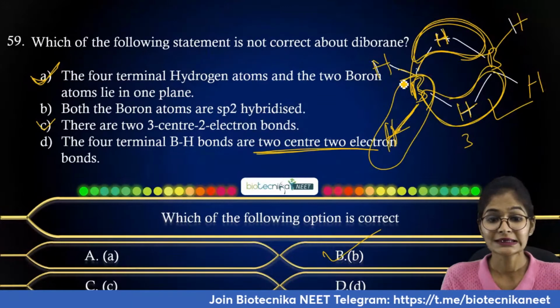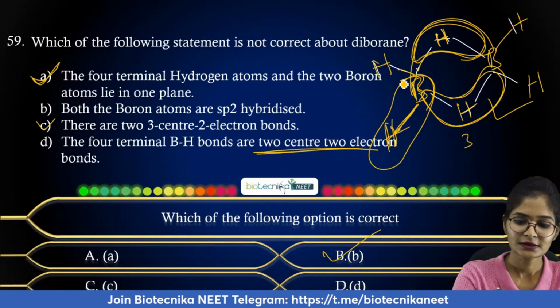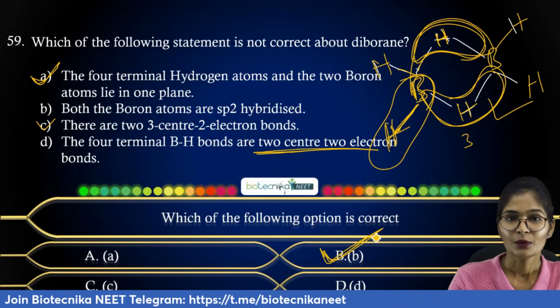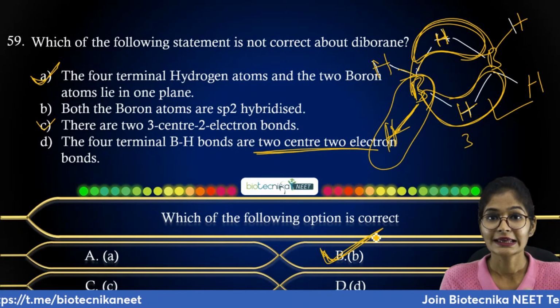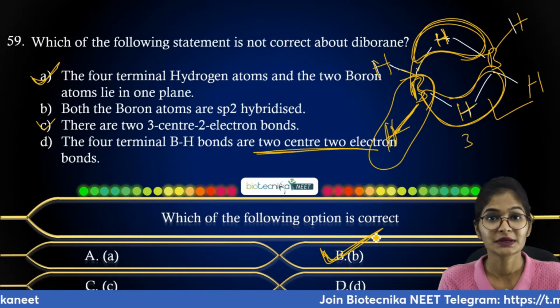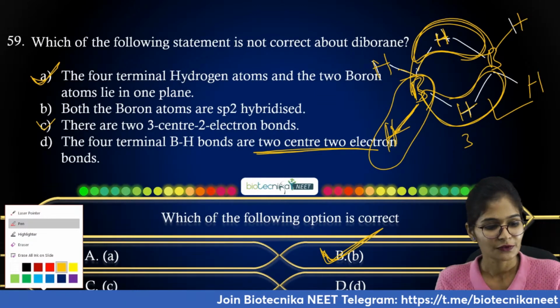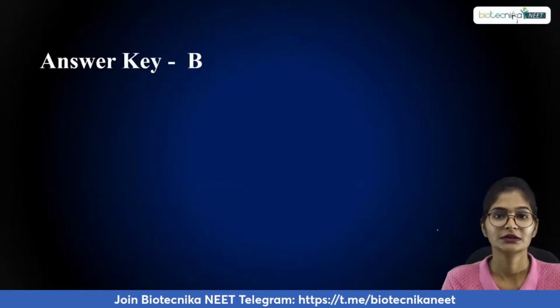So what is your incorrect statement here? The incorrect statement is your option B. What they have told, that both boron atoms are sp2 hybridized, no, they are sp3 hybridized. Okay, so option B is the answer for this question.